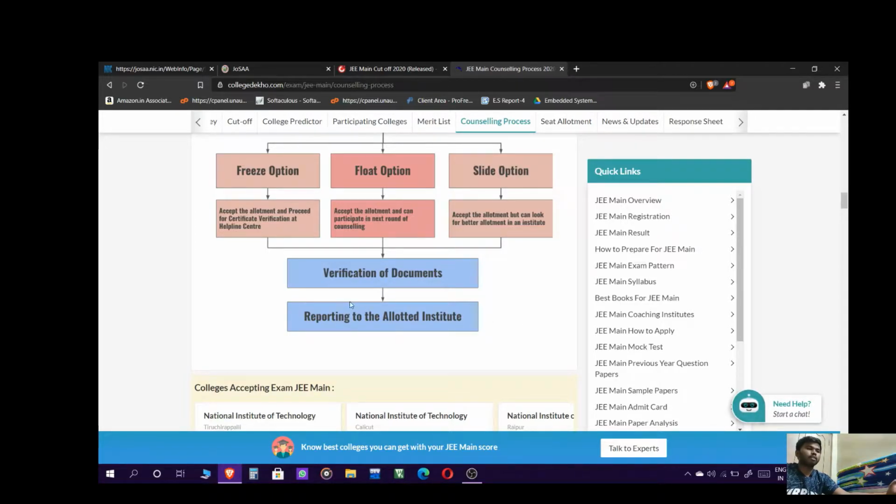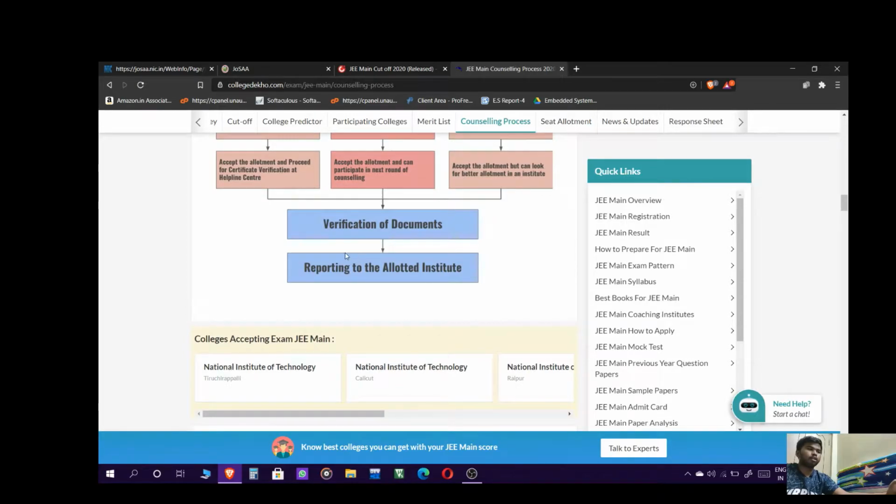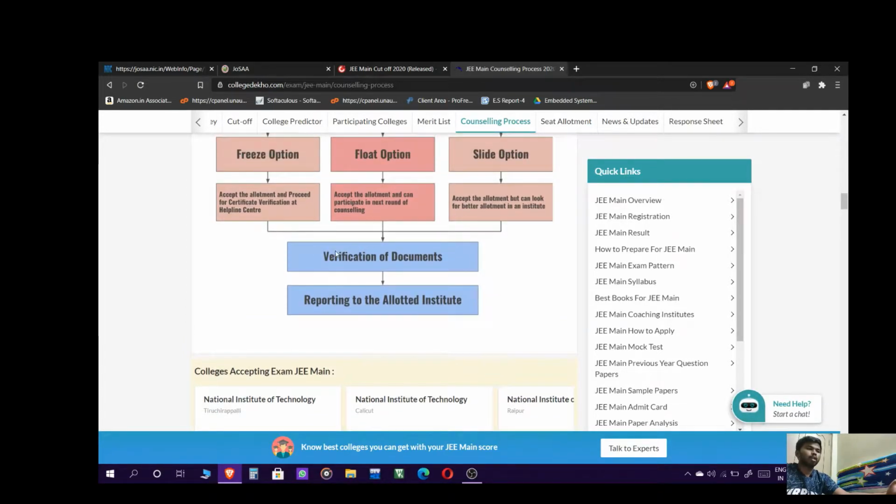This is the end of the process. But due to coronavirus, this time the verification of documents and reporting to the allotted institute will both happen online. I am not sure, but I think it will happen online.